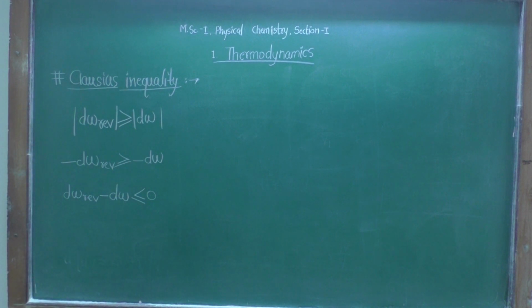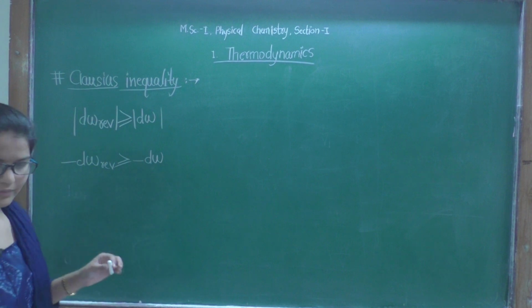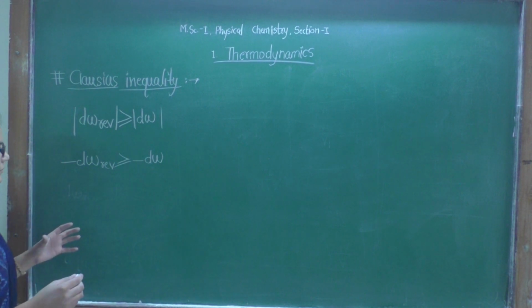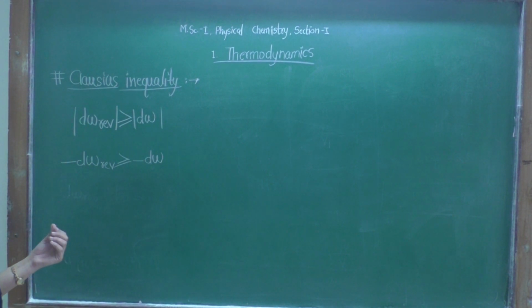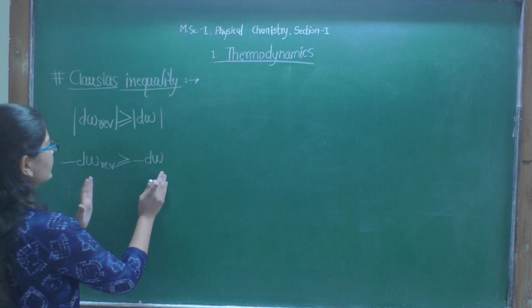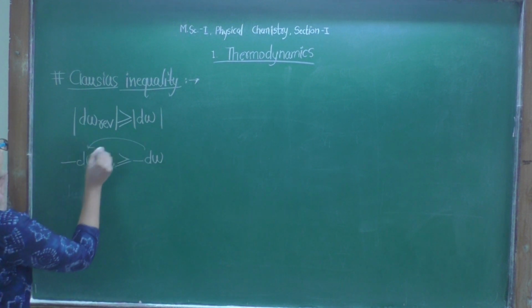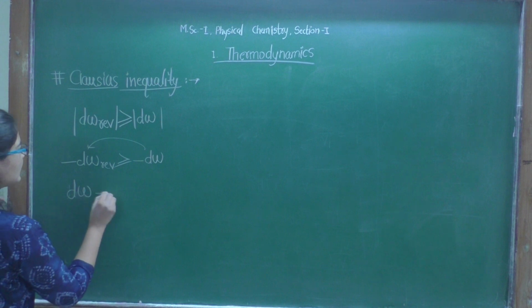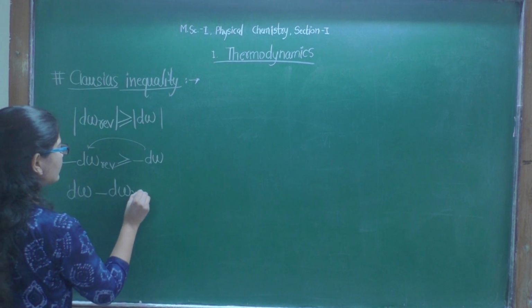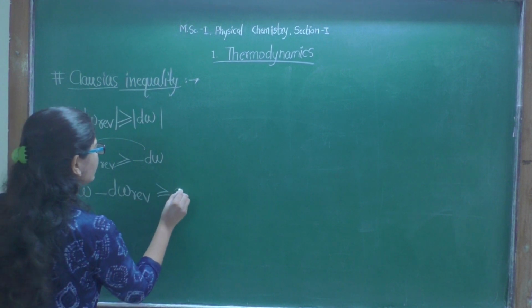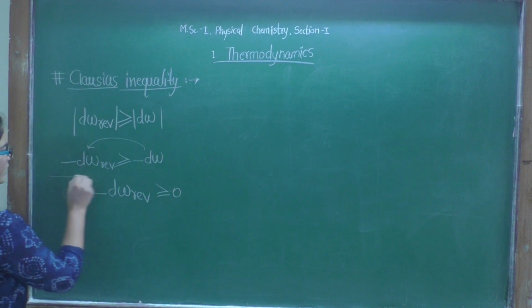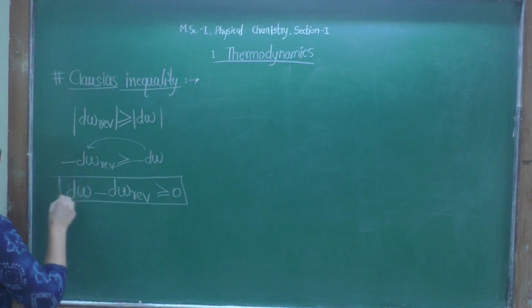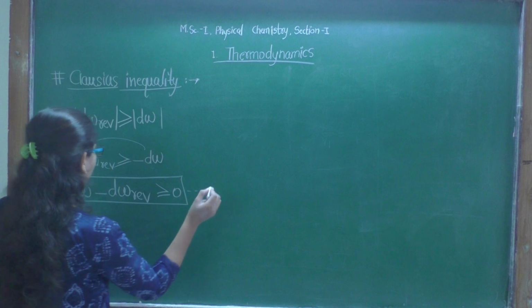Either way, if we take it to this side, then dW minus dW reversible will be greater than or equal to 0. Let's number it, it's equation 1.